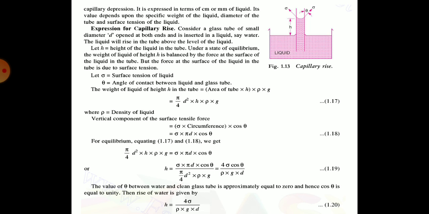Now the value of theta between water and clean glass tube is approximately equal to 0, and hence cos theta is equal to unity. As theta is 0, cos 0 will be equal to 1. Therefore, the rise of water is given by h equal to 4 sigma upon rho into g into d, where d is diameter of the glass tube.